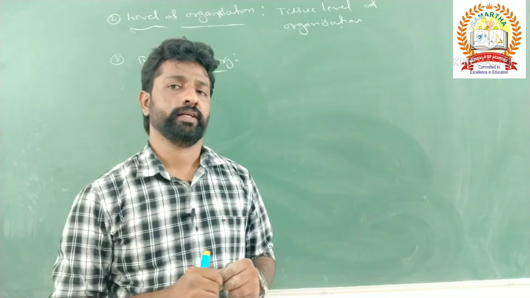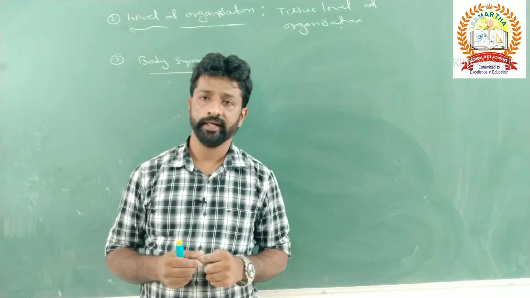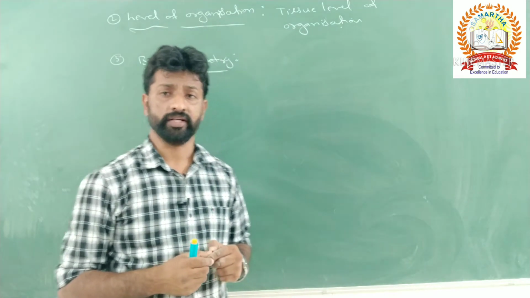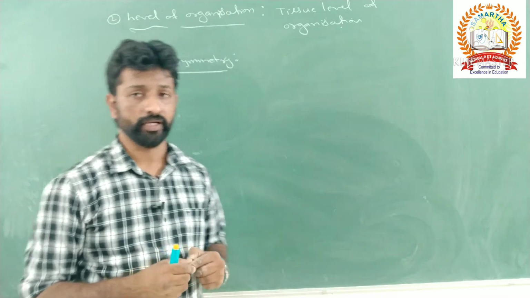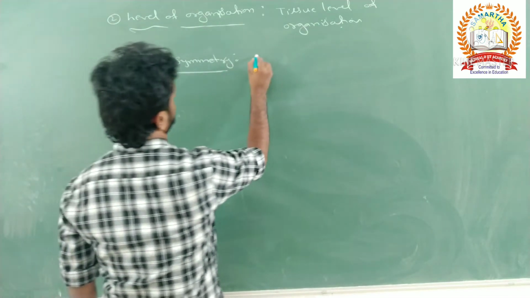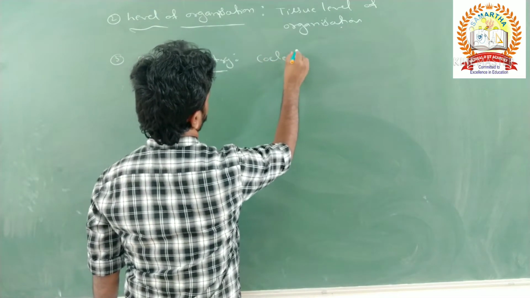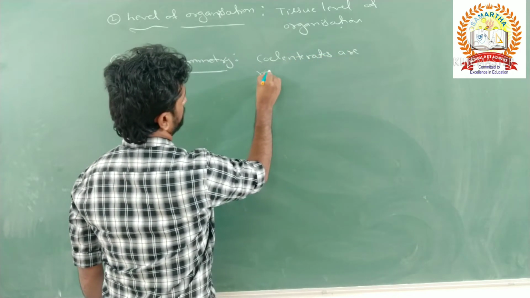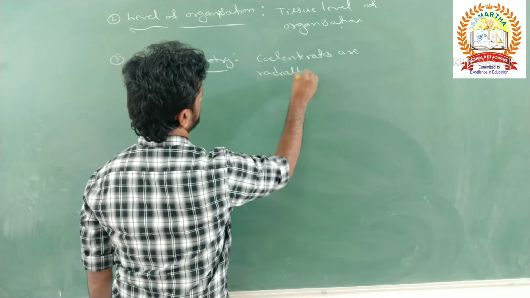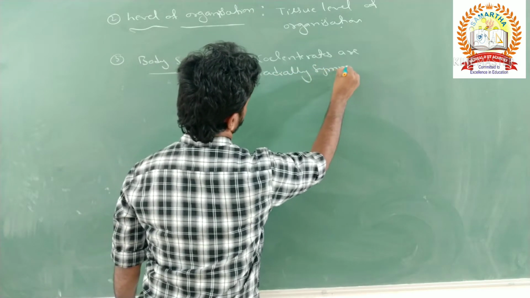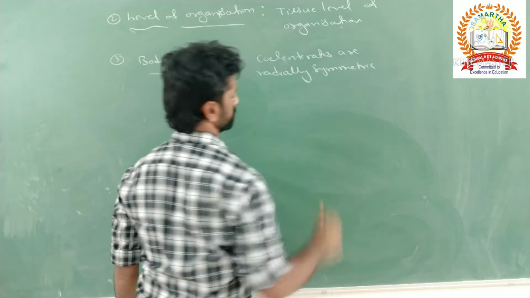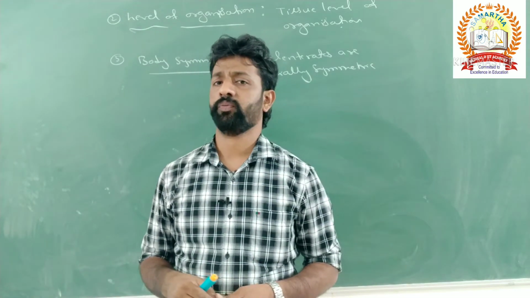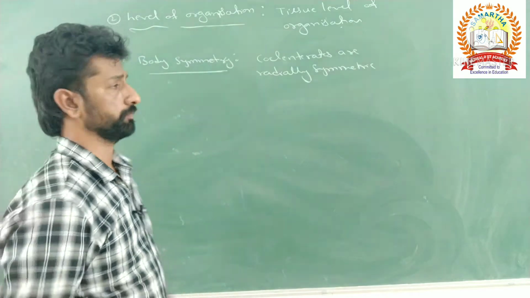Such a symmetry is called radial symmetry. So coelenterates are radially symmetric organisms, because any plane passing through the central axis of the body can divide it into two equal halves.